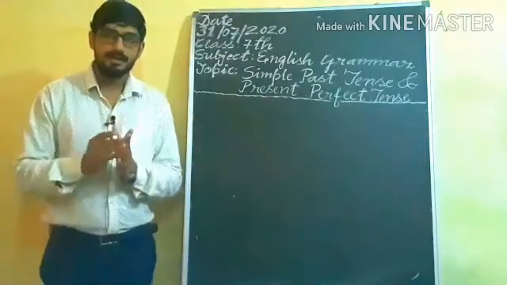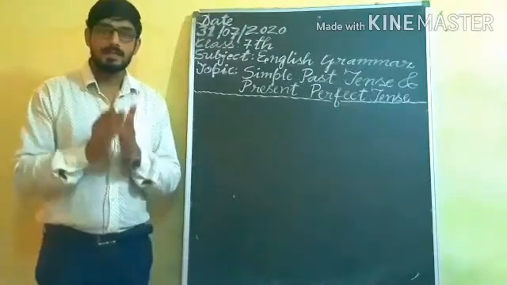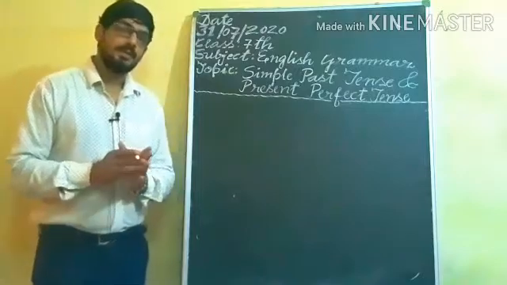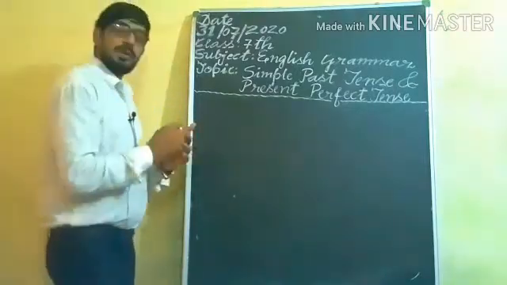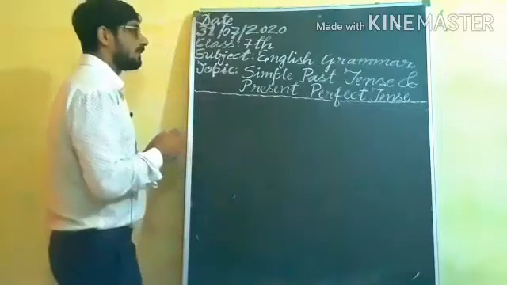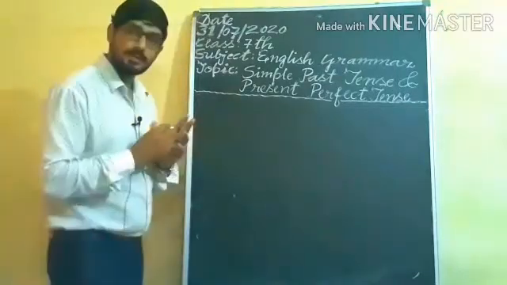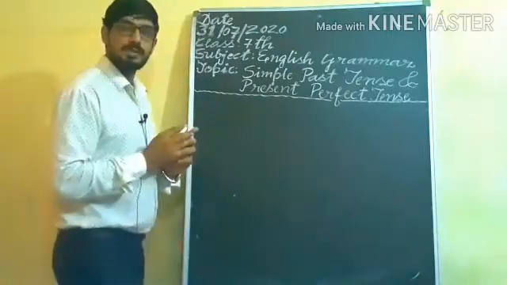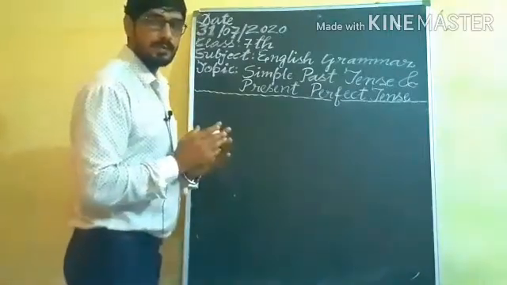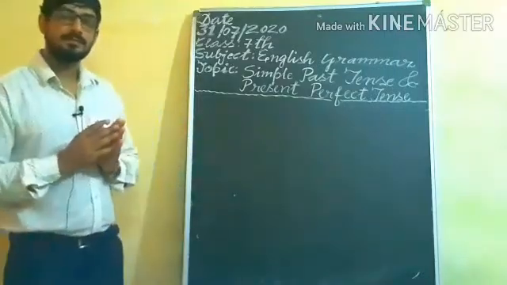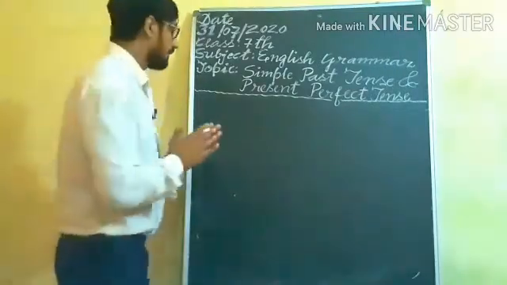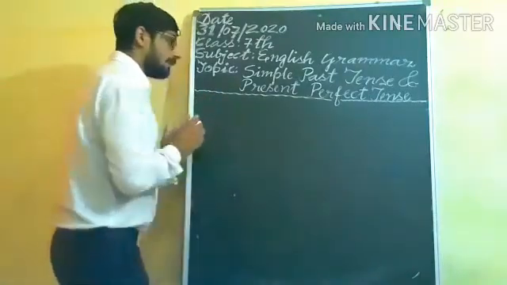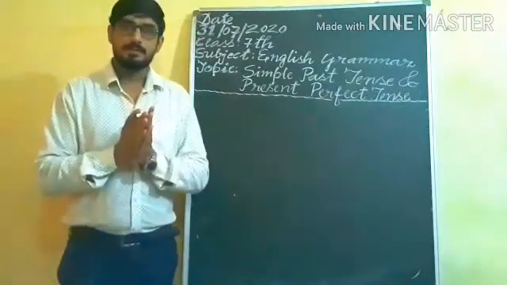Second example: I have bought this CD yesterday. Here we are getting the word yesterday, which denotes past action, and the sentence is incorrect. I have bought. We should use: I bought this CD yesterday. With past time expressions, we use simple past tense, not present perfect tense.